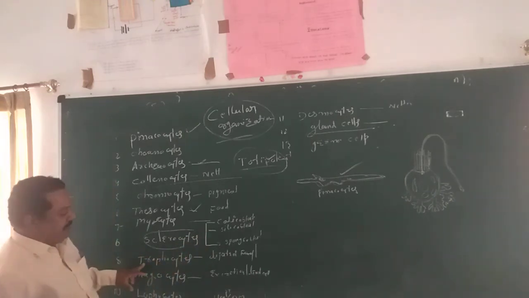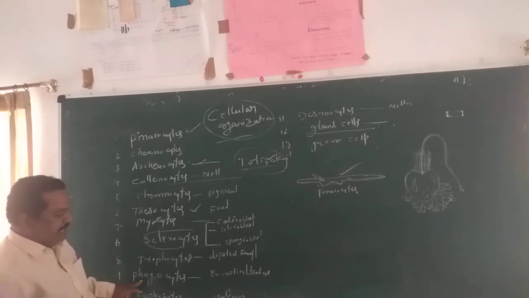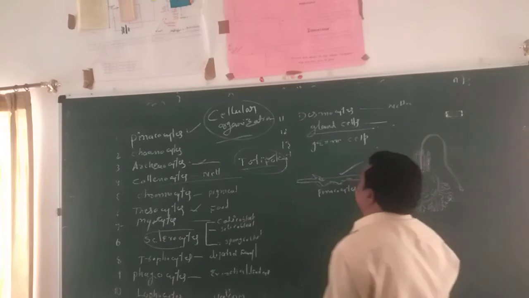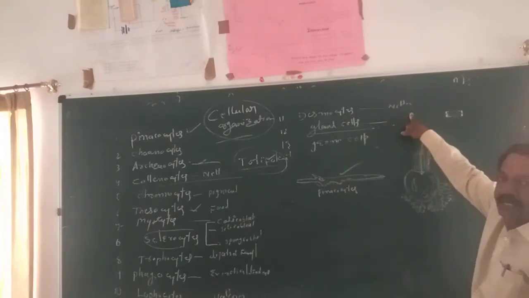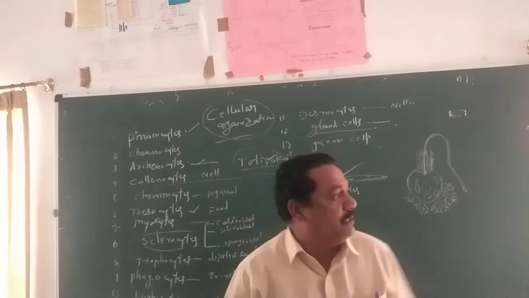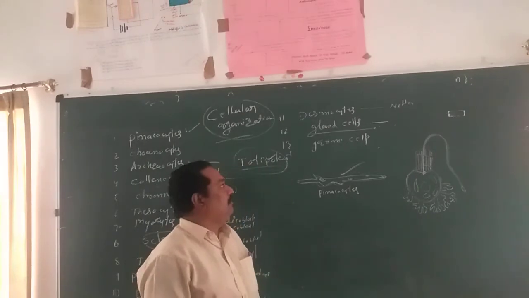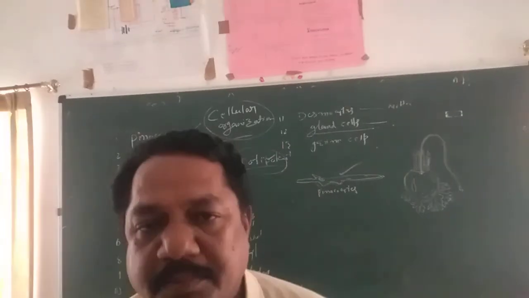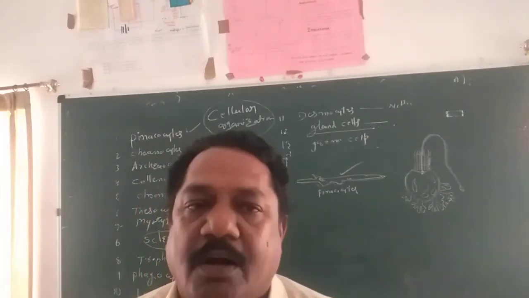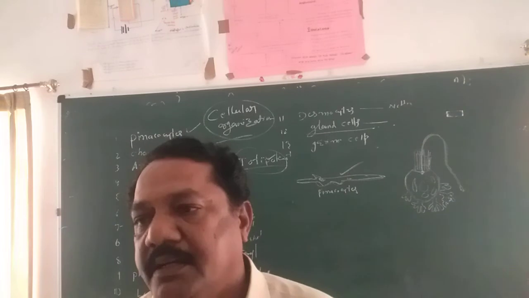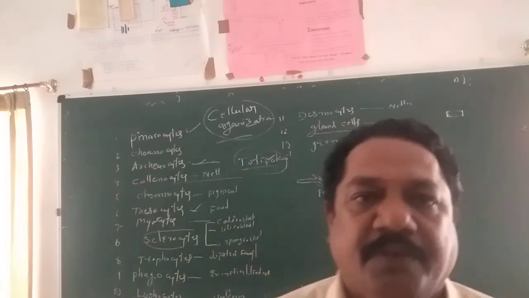spongioblast. Trophocytes: digestion takes place. Phagocytes: excretion, and dead cells are collected and sent out. Leukocytes: till now the functions are unknown. Desmocytes: network-like collection. Gland cells are useful for the secretion of a sticky substance for attachment to a surface. Germ cells are able to produce the sex cells, that is sperm cells and ova. Like that, different kinds of cells are present: basal outer layer, inner layer, mesoglea. According to the situation, they are able to function and carry out the life activities in the sponge. Thank you.